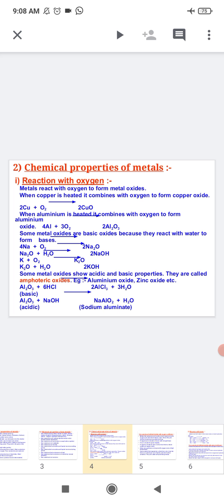But there are some metal oxides which show acidic and basic properties. They are called amphoteric oxides. Amphoteric oxides are those metal oxides which react with acids as well as bases. So these are called amphoteric oxides. Examples of amphoteric oxides are aluminium oxide and zinc oxide.